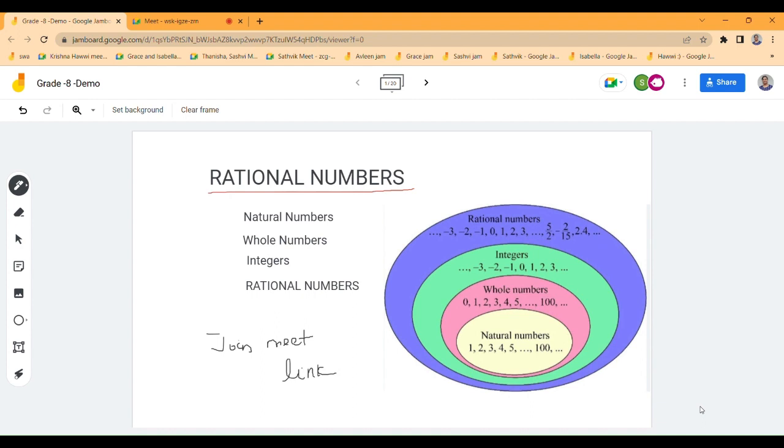In the picture you can see it. Natural numbers include only these sets of numbers. Whole numbers include zero and the natural numbers. Integers include everything: integers, whole numbers, and natural numbers also come under that. And rational numbers means all these three groups also come under rational numbers. Okay. You can go to the second screen.